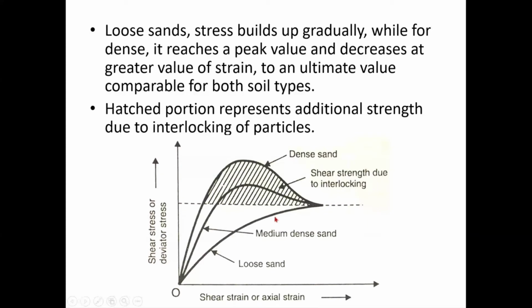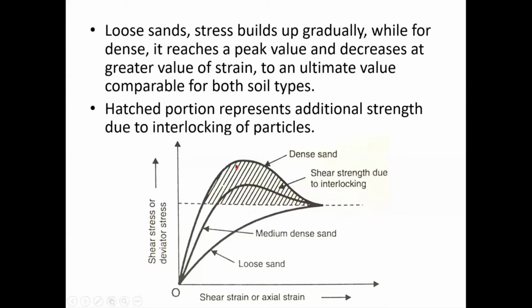Why? Because the particles roll over each other and come to a better configuration, correct? So the particles have reached from here, it has reached here, all right? So it has gained its strength over a particular range of strain. Particles will roll over each other slowly. The strains are developed, strains are noticed, and stresses are developed, and you will reach that critical state after a particular amount of strain. After a particular amount of strain means after a particular deformation, or once the particles have rolled over each other enough to come to a best possible locking position, or best maximum friction is developed, right?